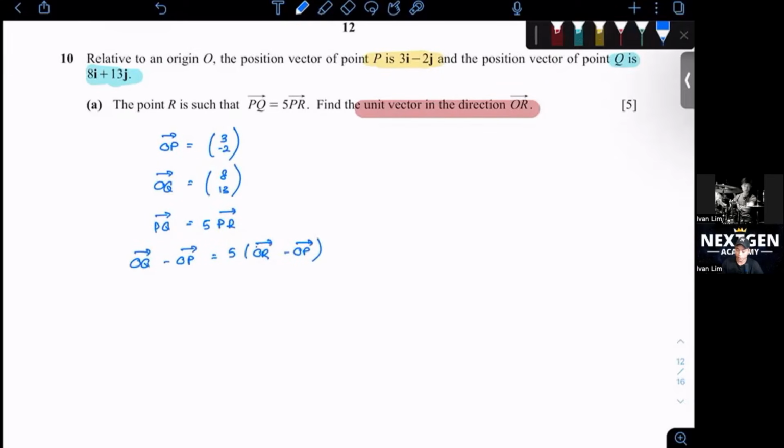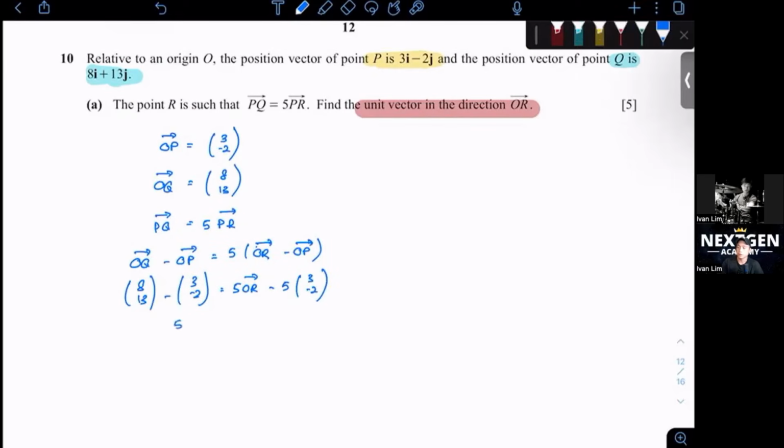We want to find OR, because we need the vector OR, then we can find the magnitude, then we can find the unit vector. So 8, 13 minus 3, negative 2 equals 5 OR minus 5 times 3, negative 2.